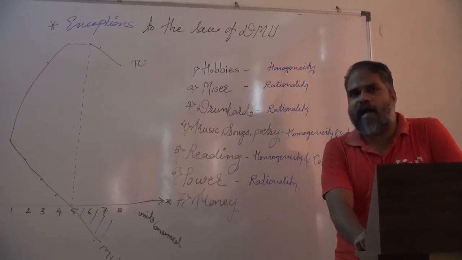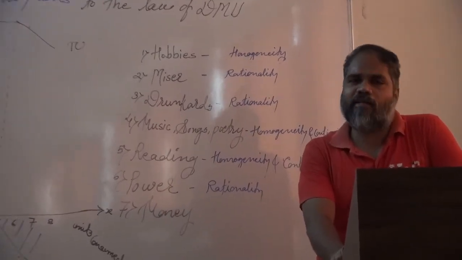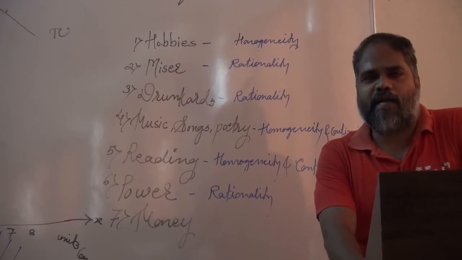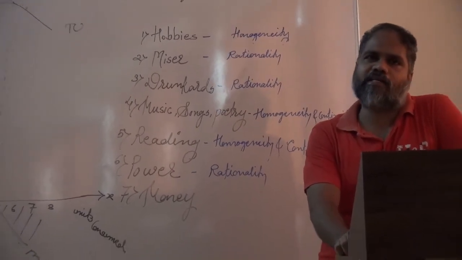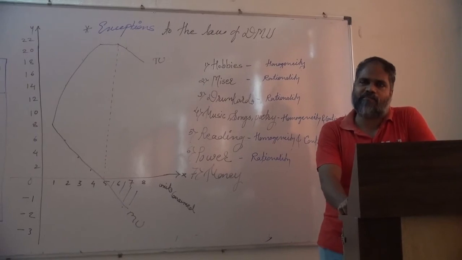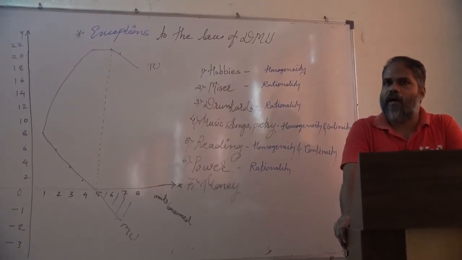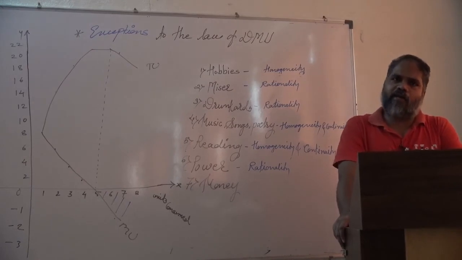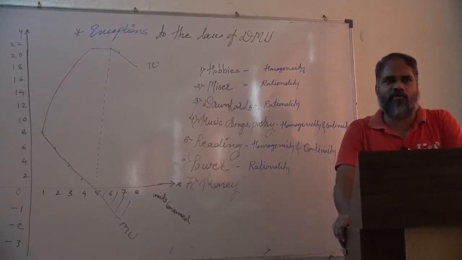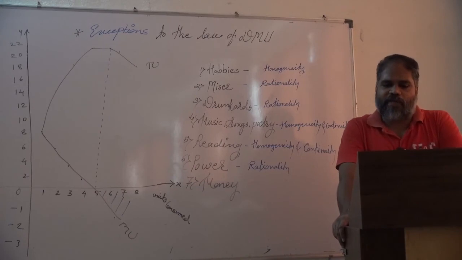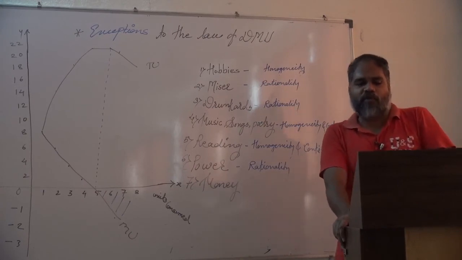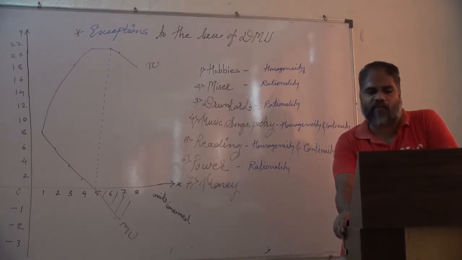The law of DMU states that when a consumer collects the same commodity again and again, the extra additional unit gives less satisfaction. But in case of money, when a person collects money again and again, it gives more and more satisfaction. So it is said that a person derives more and more marginal utility with every additional unit of money.